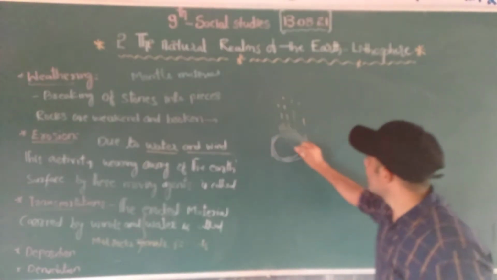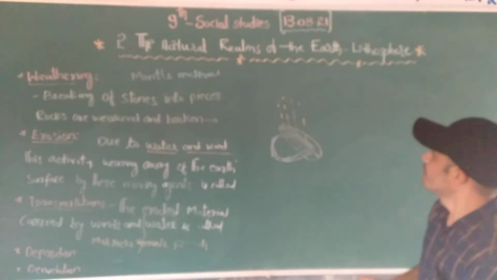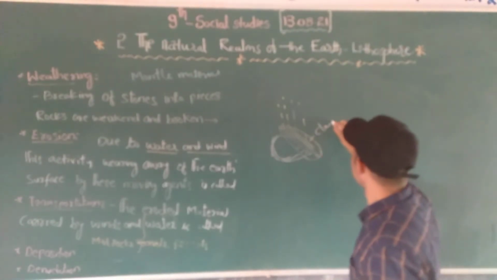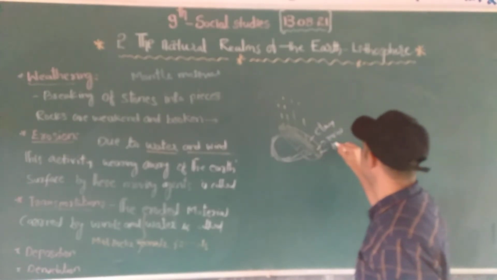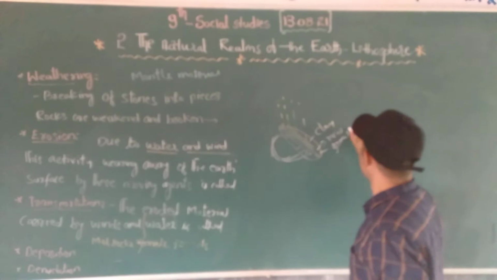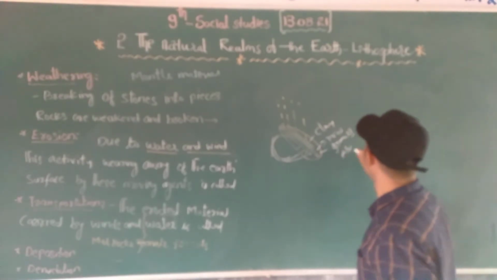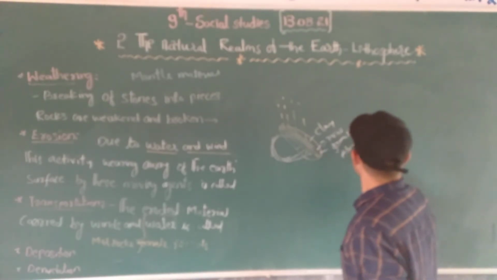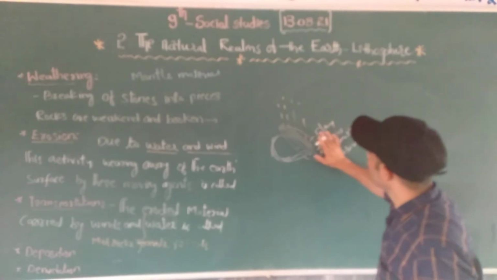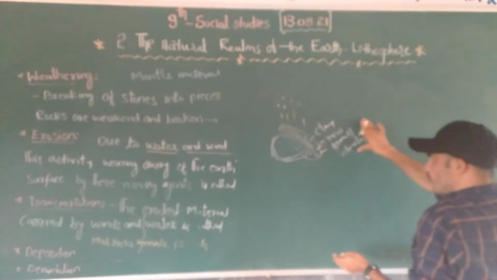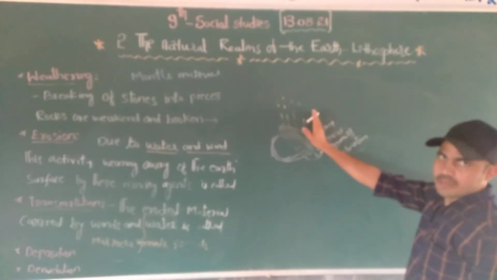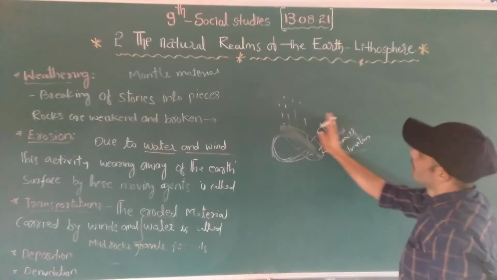In this erosion, it carries not only clay and rocks, but also gravel, small gravel, and aluminium. All of these going from one place to another is called erosion.